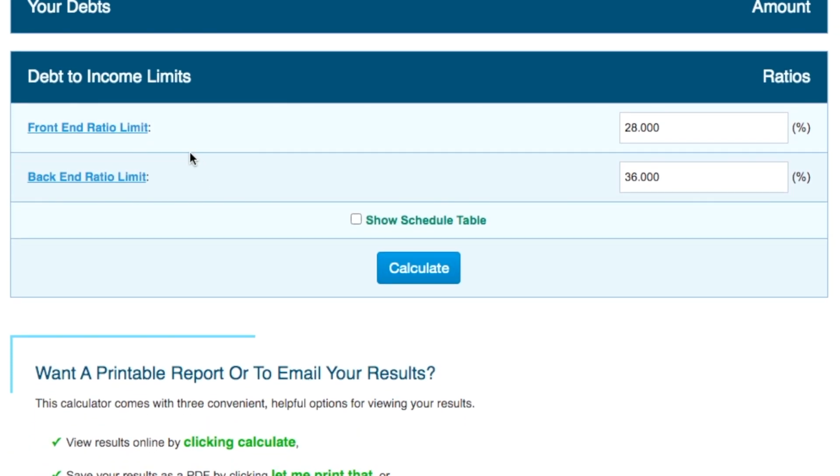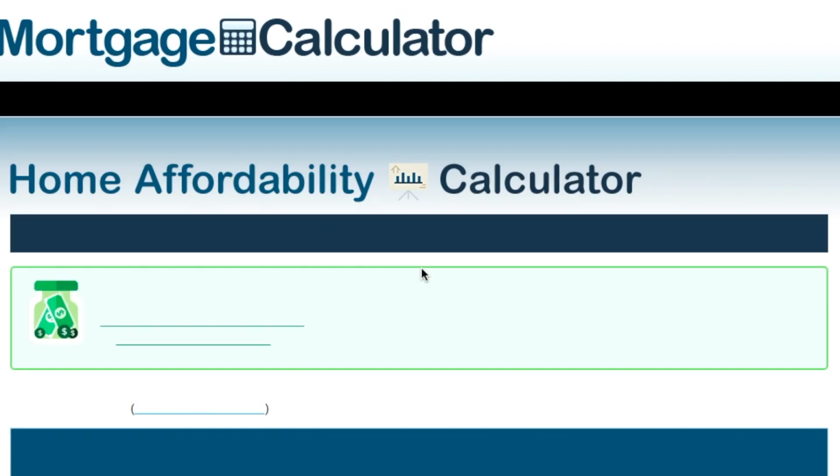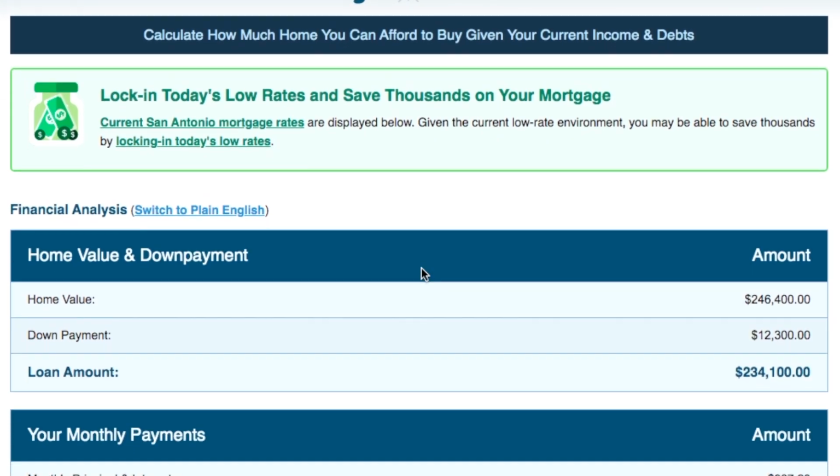In this next section, I don't worry about the front-end ratio limit, but change the back-end ratio limit to 49 or 50% because that's what federally backed loans require. Then click Calculate, give it time to do its magic.